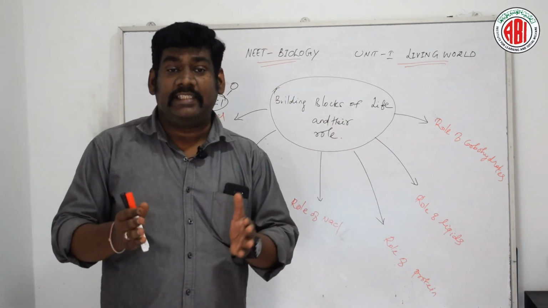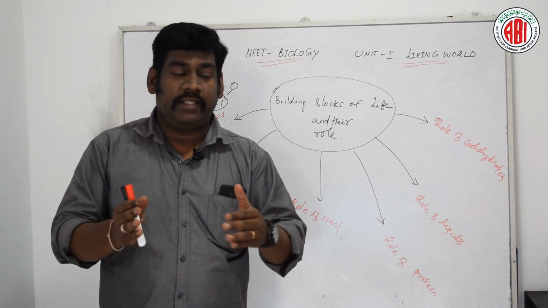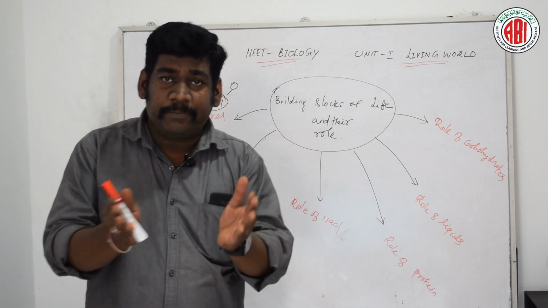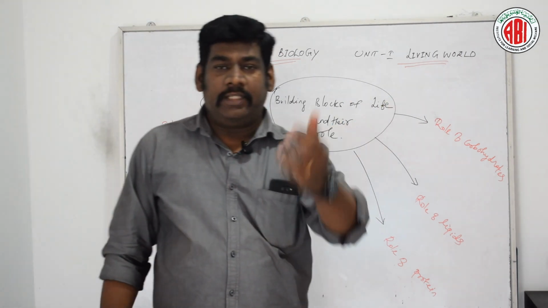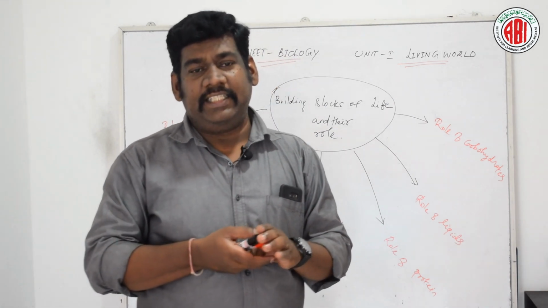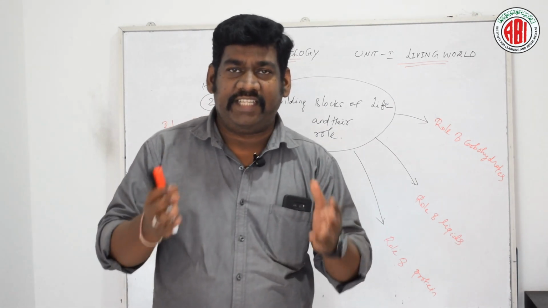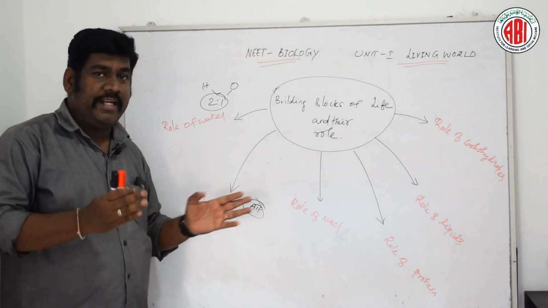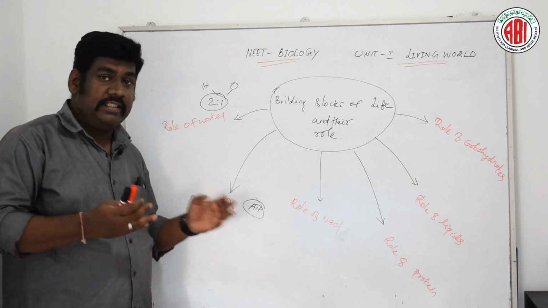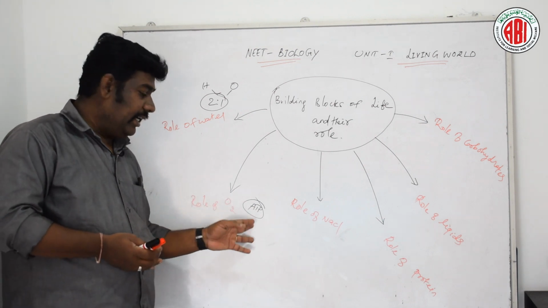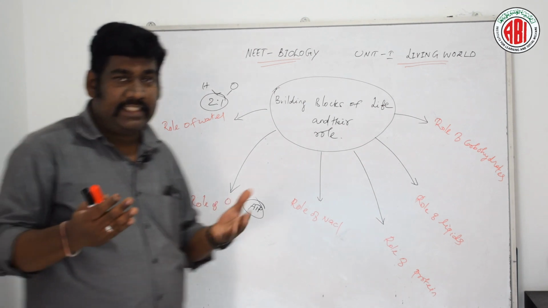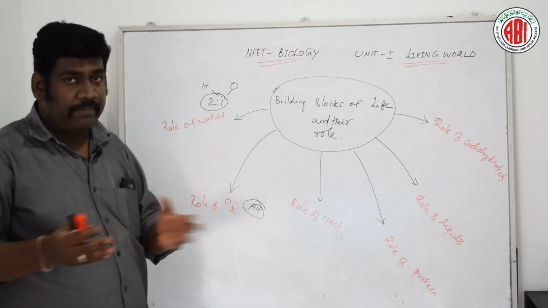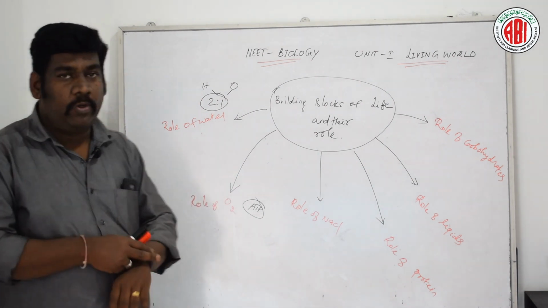These are utilized in the mitochondria, where along with the food which is digested, food molecules are broken down into simpler molecules, so that they could generate ATP, and these ATP molecules are very essential for all living organisms. ATP is nothing but adenosine triphosphate, and that generates energy for all living organisms. Without this energy the organism cannot perform its life activities or life properties. Okay, that is about the role of oxygen.